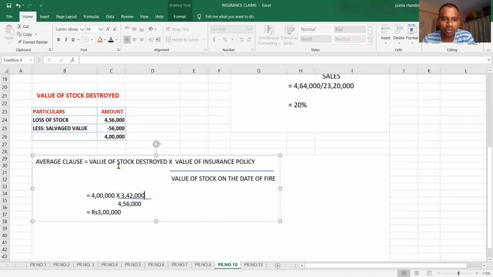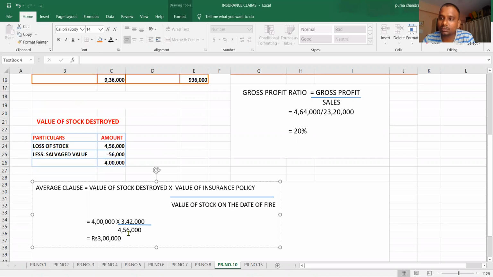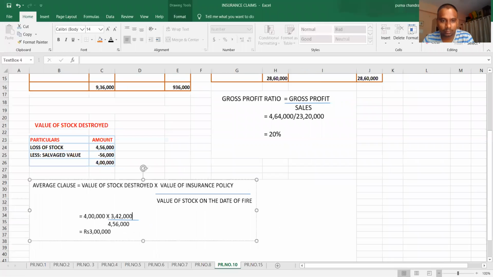Average clause is equal to value of stock destroyed. What is the value of stock destroyed? 4 lakhs. Value of insurance policy. What is the value of insurance policy? 3,42,000. Value of stock on the date of fire? 4,56,000. See, actual stock destroyed 4 lakhs. Value of insurance policy 3,42,000. Value of stock on the date of fire 4,56,000. So how much will the insurance company pay now? 3 lakhs. Take the snapshot.